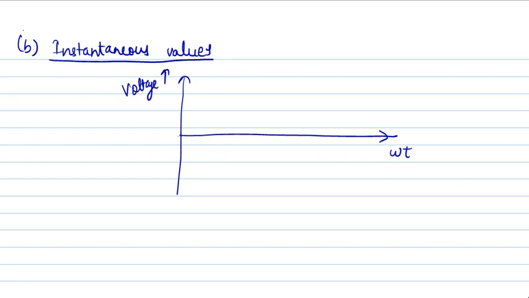So next term is instantaneous value. So v is the instantaneous value. Instantaneous value is the value of the waveform that we get at a particular instant. So suppose this is a sinusoidal waveform. This axis is representing the omega t axis, and this axis is representing the voltage axis. And this is our sine waveform.